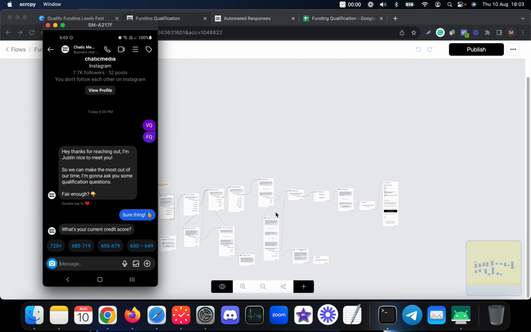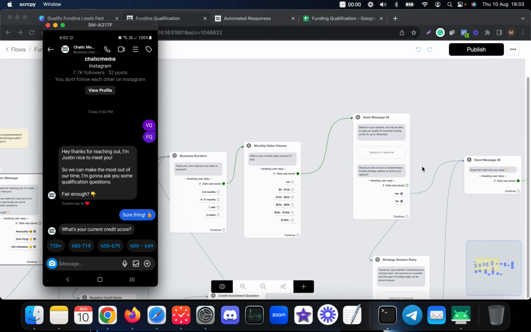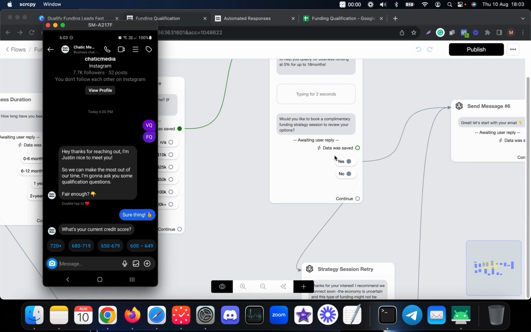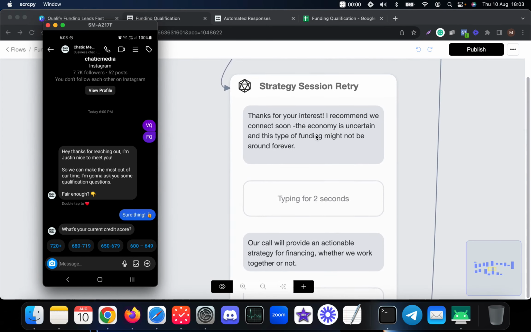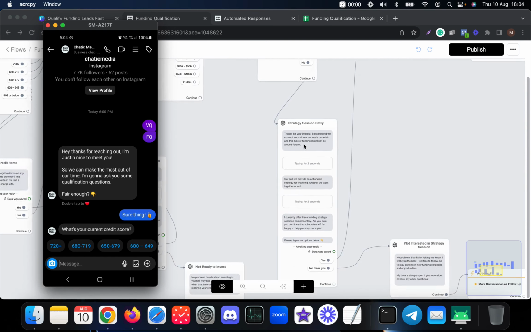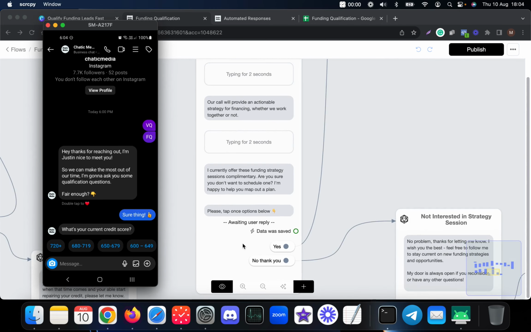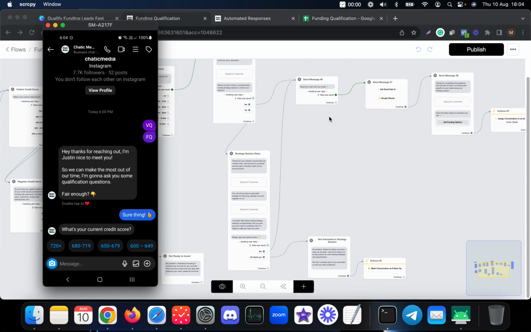Also, let's say they fill out all the information and provide all the details, but they are not ready to book a funding strategy session. We send this message: thanks for your interest, we recommend connecting soon. The economy is uncertain, and this funding might not be around forever. Finally, we ask them, are you still interested in booking an appointment? If they say yes, we get them back.